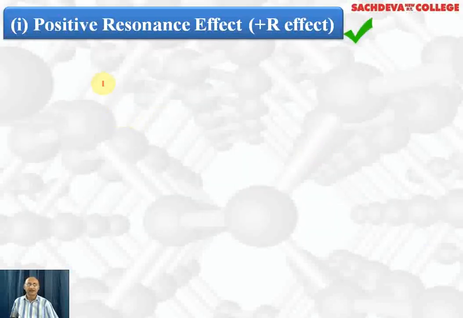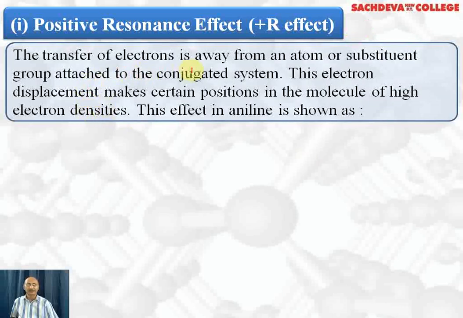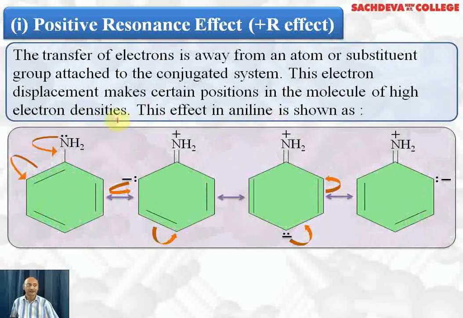Next, we are taking the positive resonance effect. The transfer of electrons away from an atom or substituent group attached to the conjugated system is called the positive resonance effect. This electron displacement makes certain positions in the molecule of high electron density. This effect is observed in all electron releasing groups. Let's take up the example of aniline in which the amino group is electron releasing.